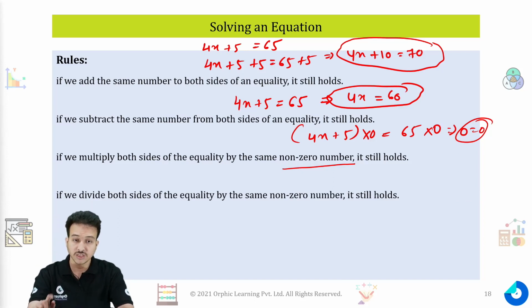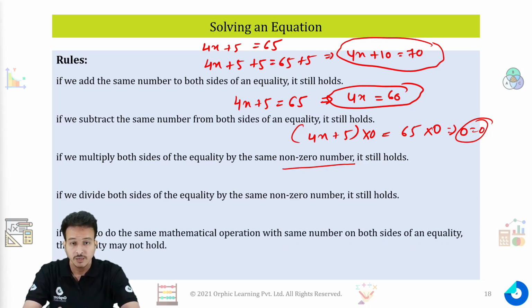Similarly, if we divide both sides of an equality by the same non-zero number, it still holds. Keeping a non-zero number here has the same specification as earlier, because division by 0 is not defined. So we cannot divide both sides of an equality by 0. But if you fail to do the same mathematical operation with the same number on both sides of an equality, then the equality may vary.